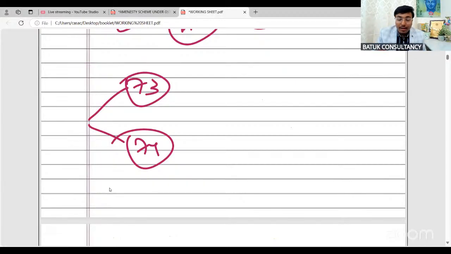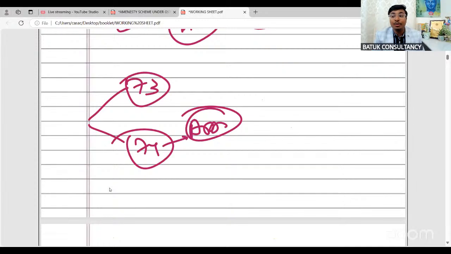Okay. Now in that case, the perspective is that first that person has to file one appeal before the appellate authority to convert the case from 74 to 73. That is the first rule. After the order of the appellate authority for the conversion from 74 to 73, then only the taxpayer can file an application for the amnesty scheme. That means then only the taxpayer will be eligible for the amnesty scheme.